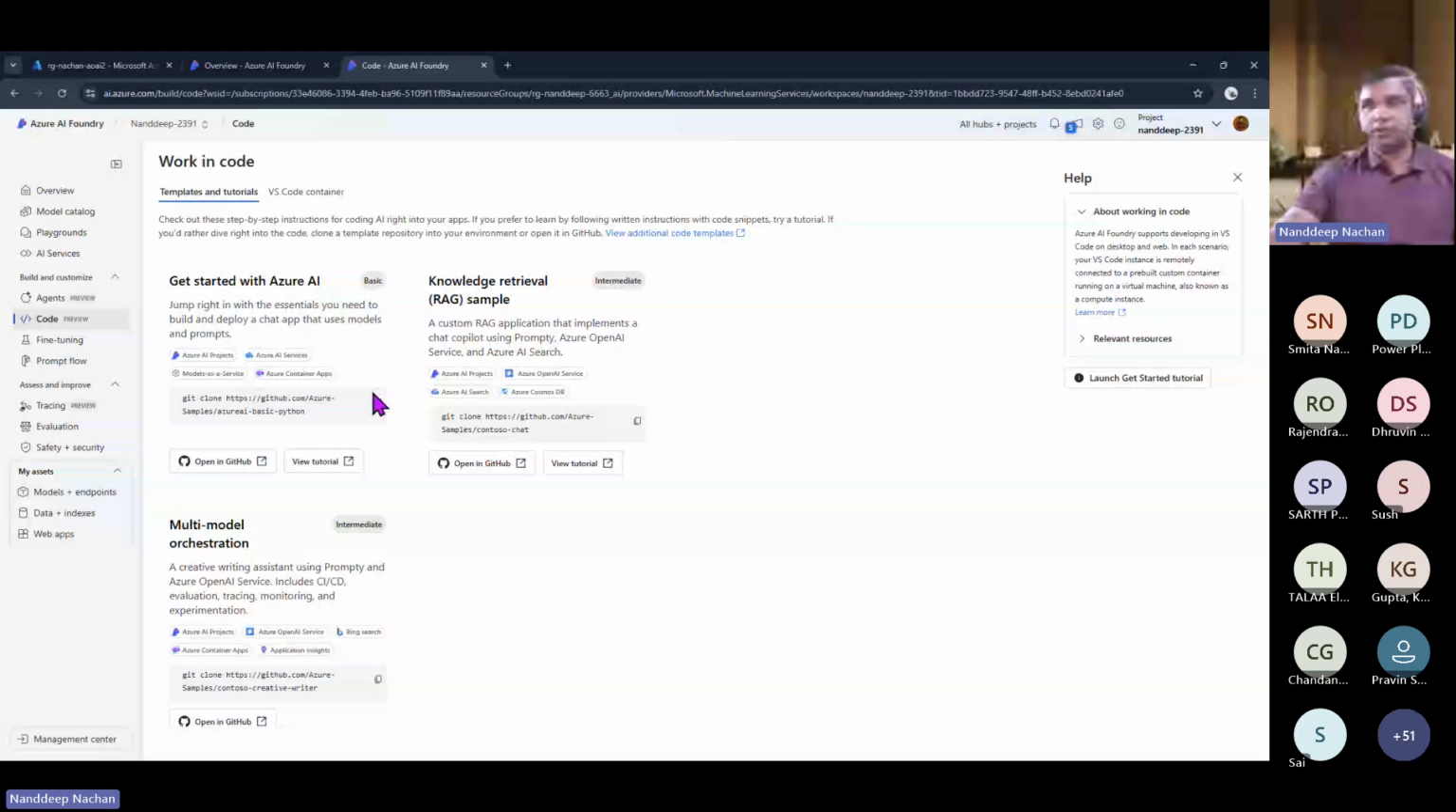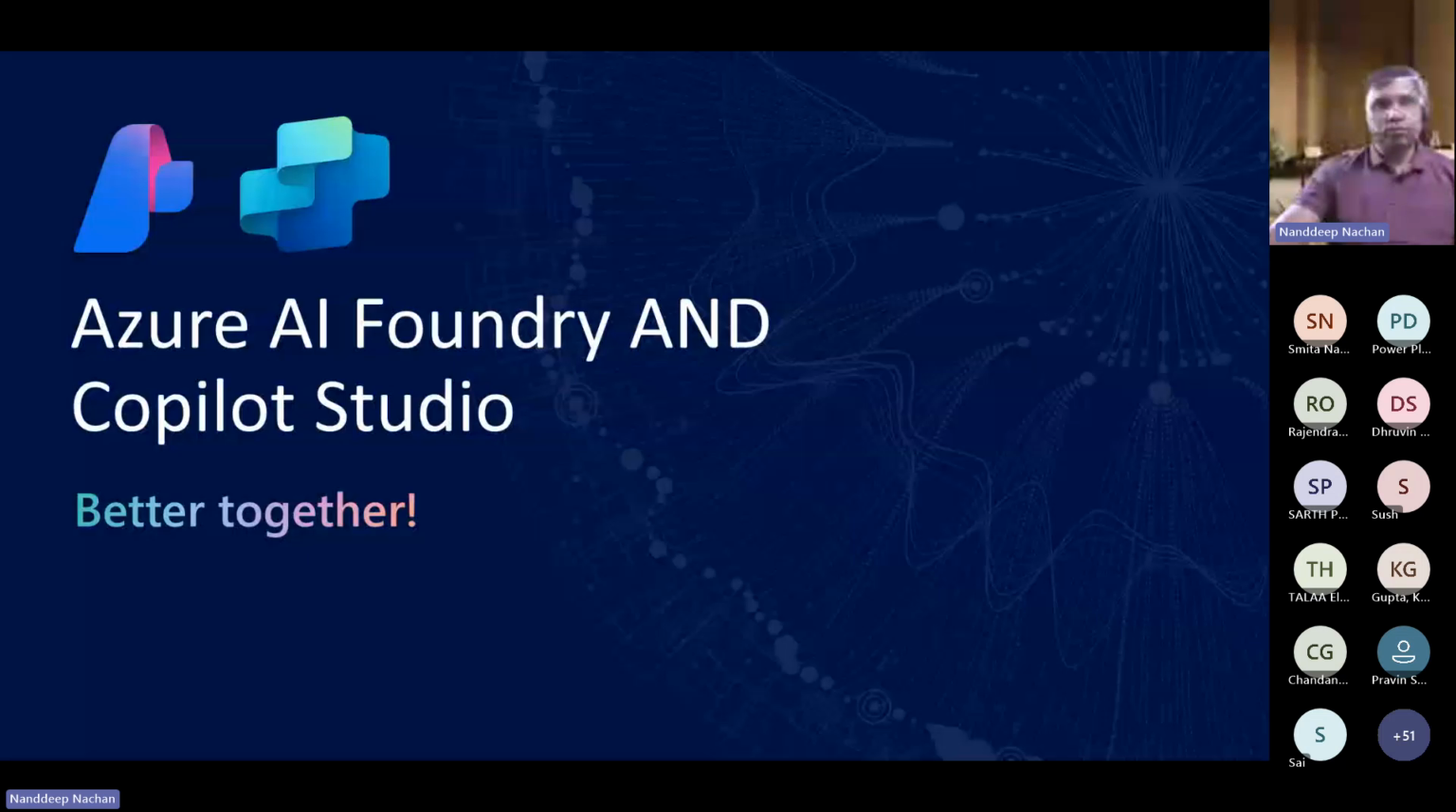Okay, so probably that was the demo which I wanted to show, but since those features are not yet available in my tenant, I won't be able to show that to you. But probably we can spend the time on, for example, we do have an option to use Azure AI Foundry as well as Copilot Studio, and which one to go ahead with and how to use.